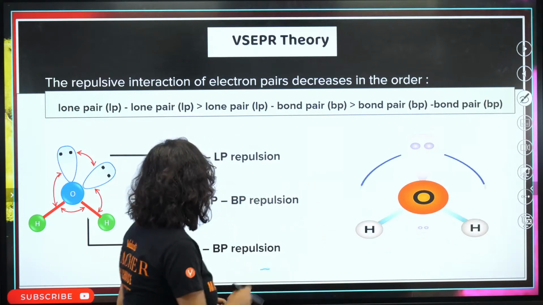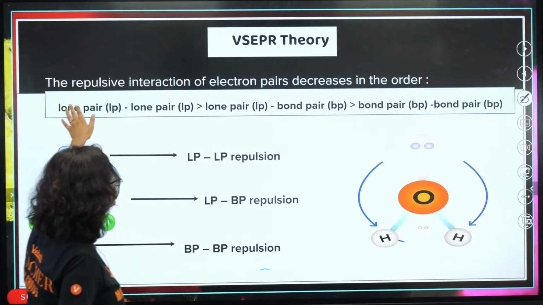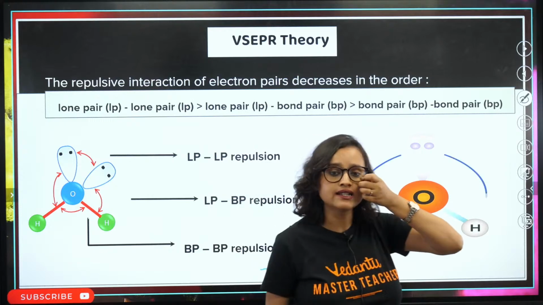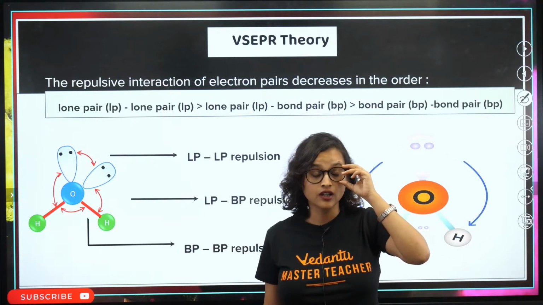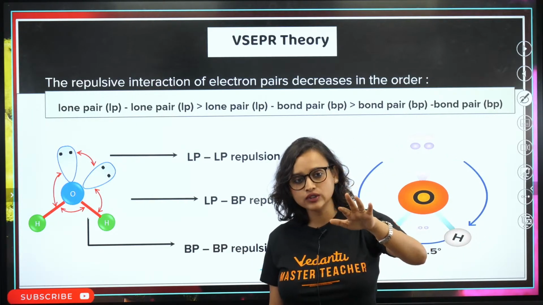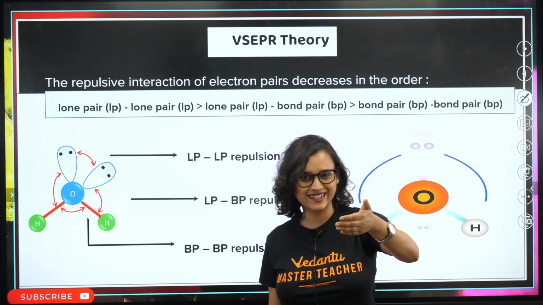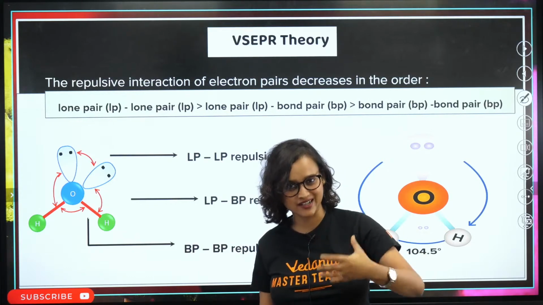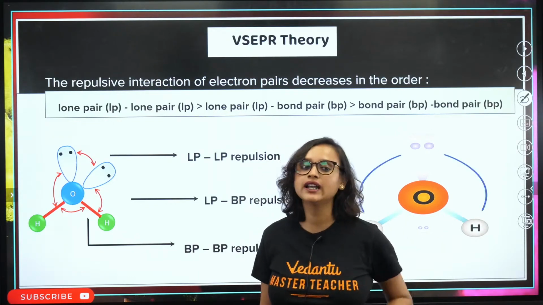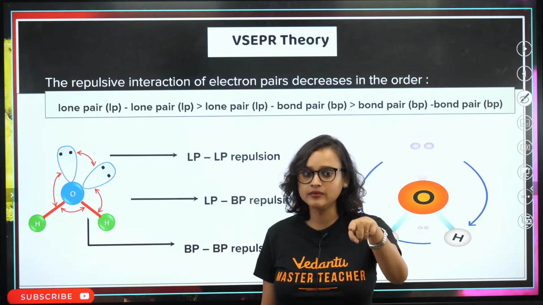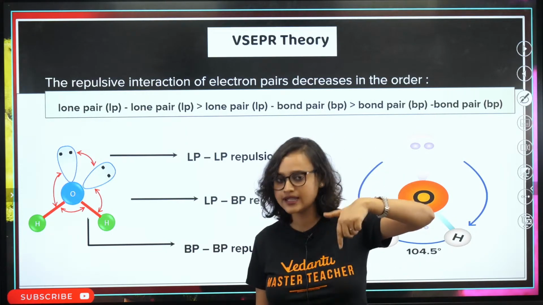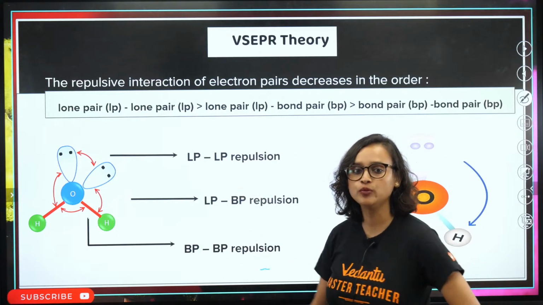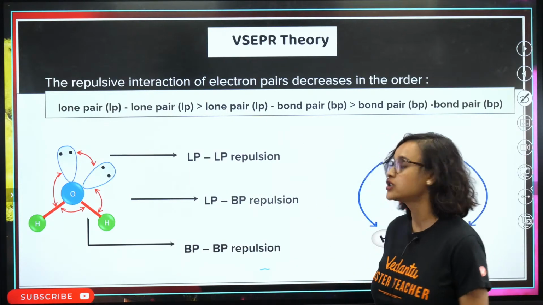Anyway, moving on. So the repulsive interaction of electron pairs decreases in this order. This is the order. Gautam, can we do this a little later? This session is more about your tips and tricks. We'll come back to that later. Write the same doubt in the comment section after the class. I'll explain it to you. No problem. Moving on.